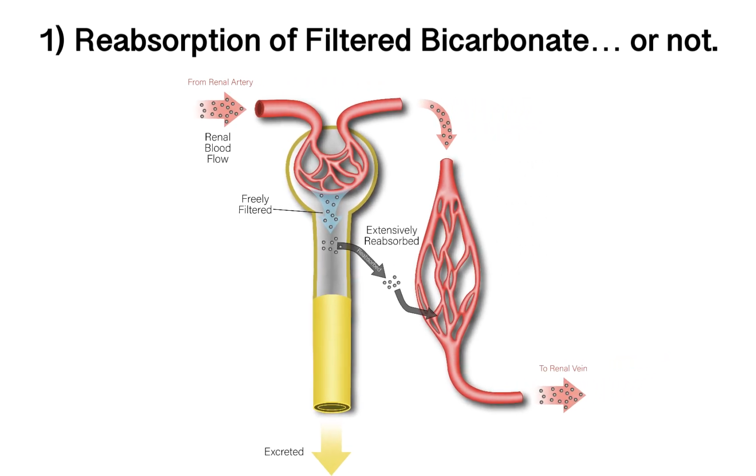One important feature of this reabsorption process is that the kidneys have a finite capacity to reabsorb bicarbonate within the proximal tubule.